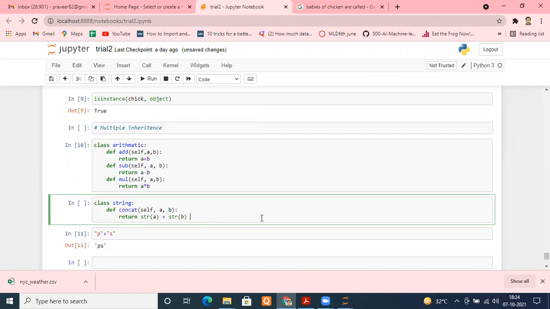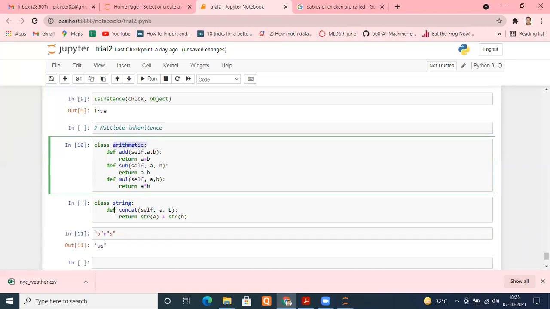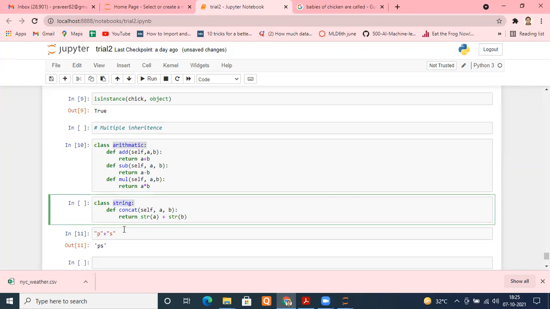Sometimes I have to design a new class, and I want to incorporate arithmetic operations in that, as well as string operations. Then I can incorporate attributes and methods from this class as well as attributes and methods from this class. This is nothing but multiple inheritance. Not just two, you can even have more. Doesn't matter, I'm just taking an example of two. So how do we create that?